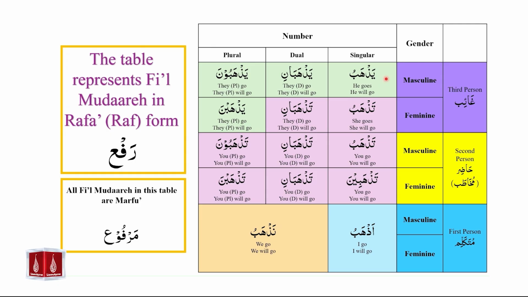So we'll use the example of the table that starts with yazhabu, yazhabani, yazhabuna. Tazhabu, tazhabani, yazhabna. Tazhabu, tazhabani, tazhabuna, tazhabina, tazhabani, tazhabna. Azhabu and nazhabu. This table that we have studied previously represents fi'il mudare in the rafa form. So all fi'il mudare in this table are marfu. We've already started studying the three forms of fi'il mudare. The forms that we have studied up until this point all represent fi'il mudare that are marfu.